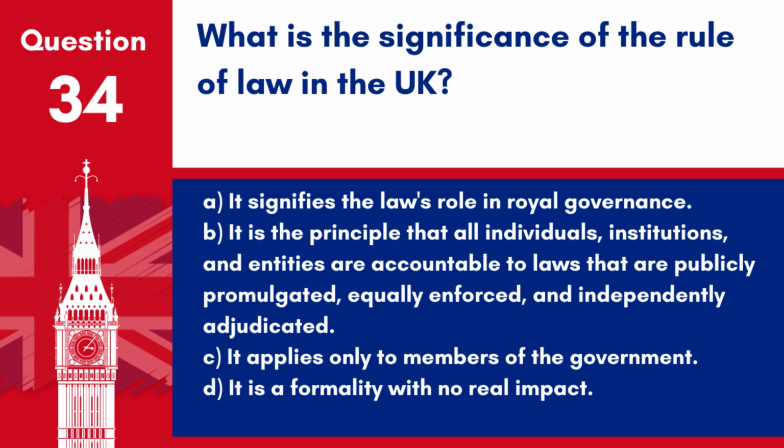D. It is a formality with no real impact. Answer. B. It is the principle that all individuals, institutions, and entities are accountable to laws that are publicly promulgated, equally enforced, and independently adjudicated. The rule of law is fundamental to ensuring fairness and justice in society.